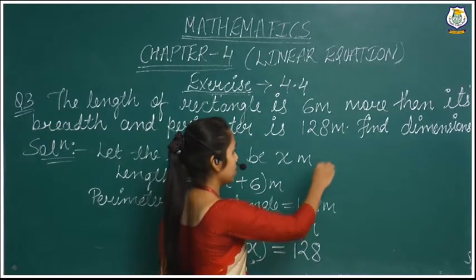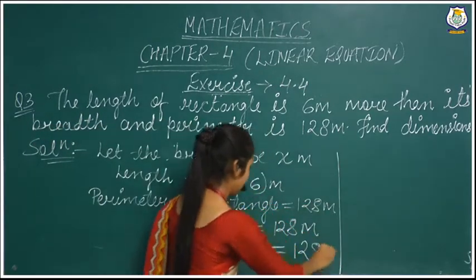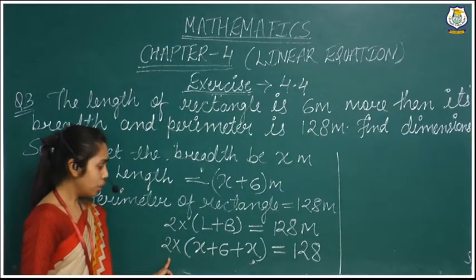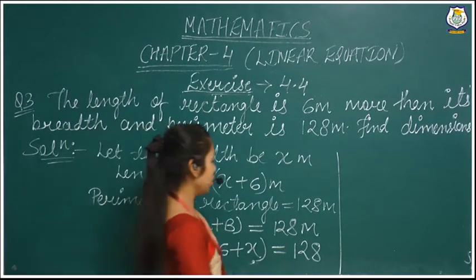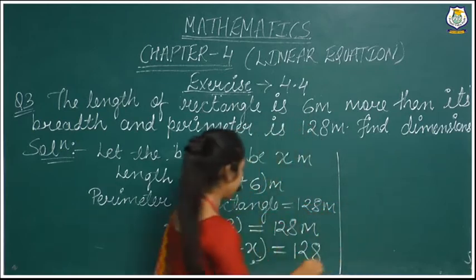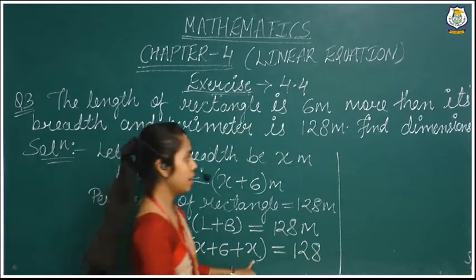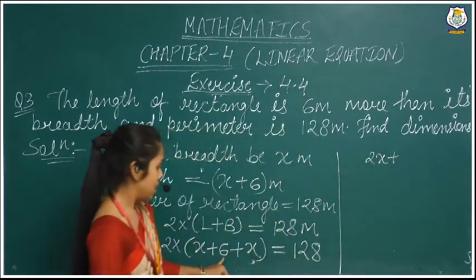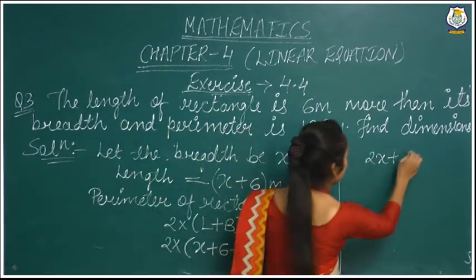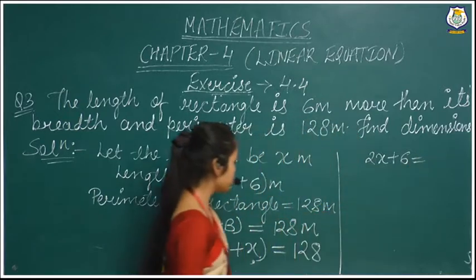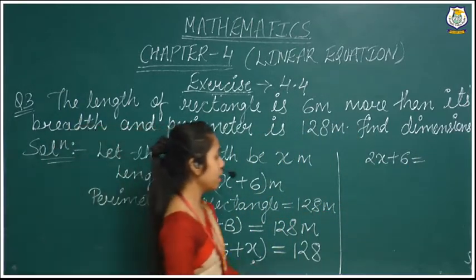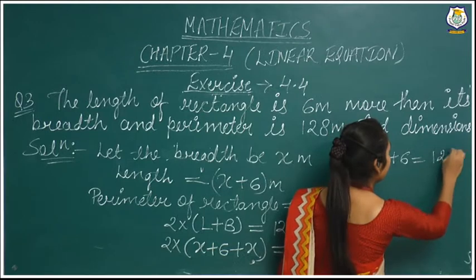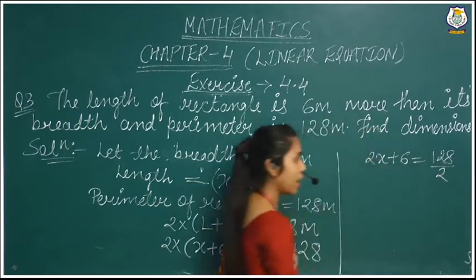How will we solve this? That 2 we will take into the denominator, and x plus x will be added. It is 2x plus 6 equals 128 divided by 2.